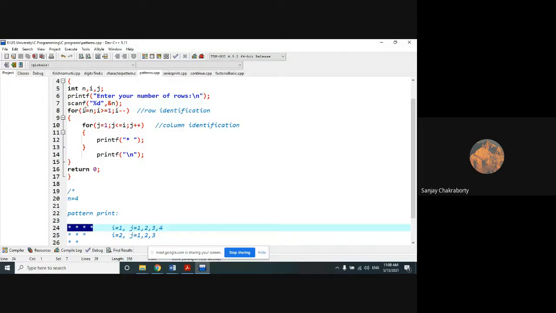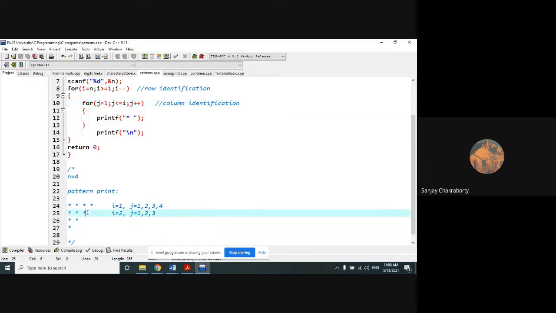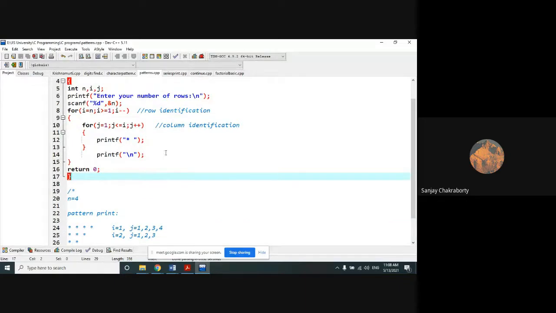Now i will again be decremented by 1 in the next turn. So i becomes 3 right now, so j repeats 3 times, and 3 stars will be printed. When i is again decremented by 1, i becomes 2, so j will repeat 2 times: 2 stars. At the last, i is decremented by 1, so i becomes 1 now, so j repeats 1 time: 1 star. I think the logic is correct.